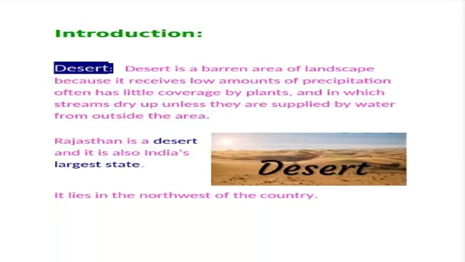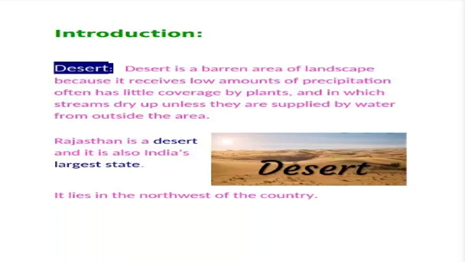At first we will know what is desert. I know you know, but I shall remind you of this point: a desert is a barren area of landscape because it receives low amounts of precipitation, often has little coverage by plants, and its streams dry up unless they are supplied by water from outside the area.